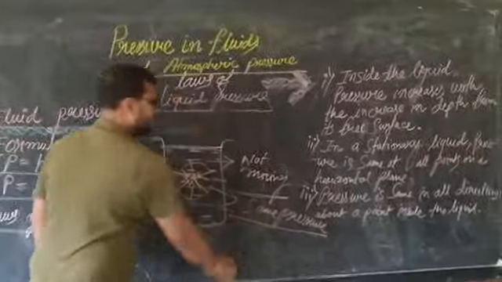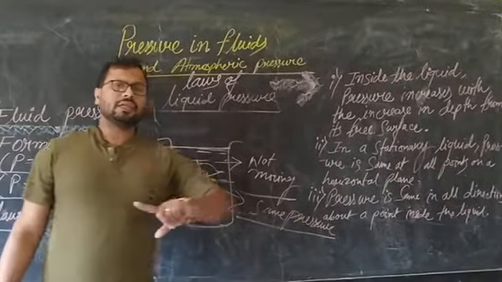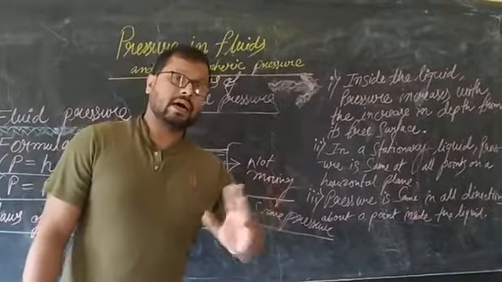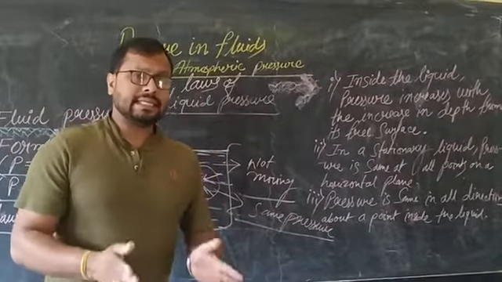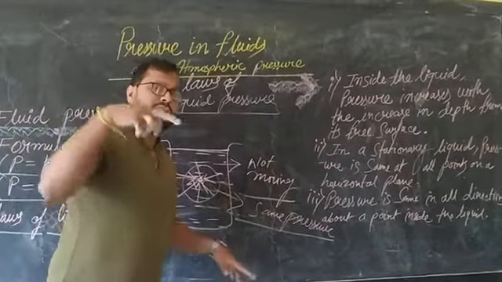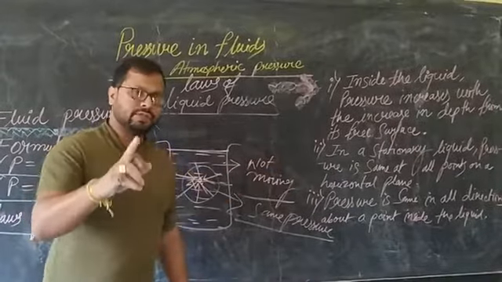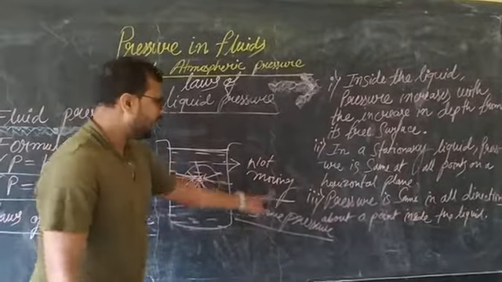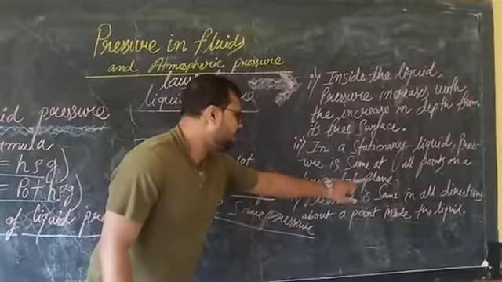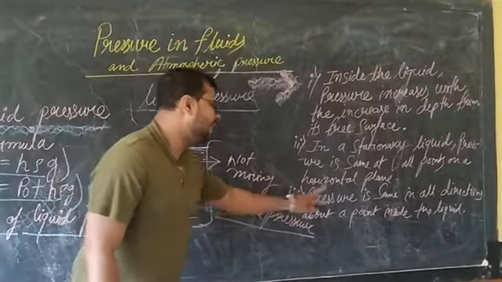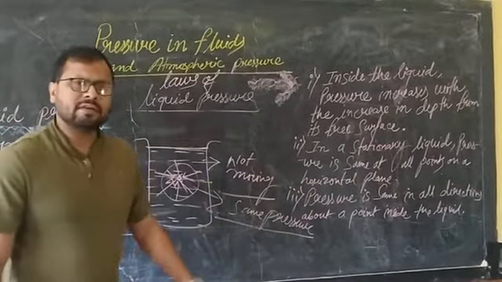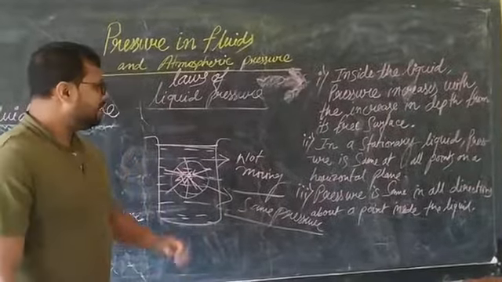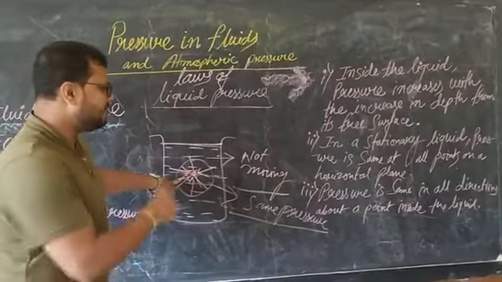Because the liquid molecules are not bothering other molecules, they are at rest, so their pressure towards one point in the horizontal plane would also be equal. Third and last one, pressure is the same in all directions about a point inside the liquid. Almost the same kind of thing, so you may understand with this what it is explaining.